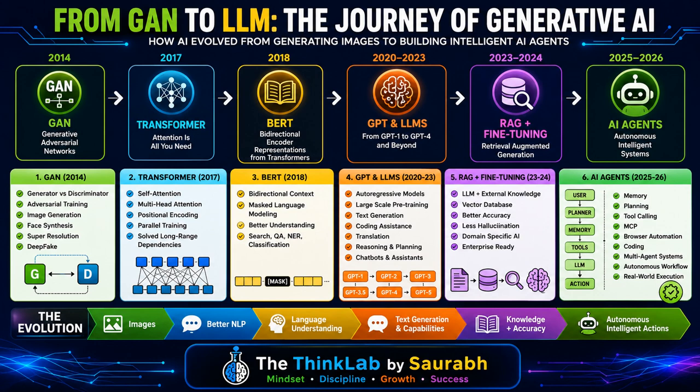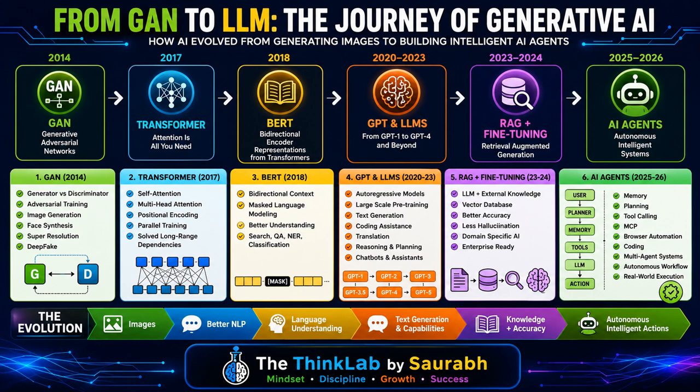So the problem with RNN and LSTM, right? Now we are talking about the time before the transformer. Natural language processing mainly depended on RNN and LSTM. These models processed words one by one. This created three major problems. First, training was slow. Second, they struggled with long documents. And third, they often forgot information from the earlier part of a sentence. So researchers needed a model that could process all the words simultaneously. This idea became the transformer, right?